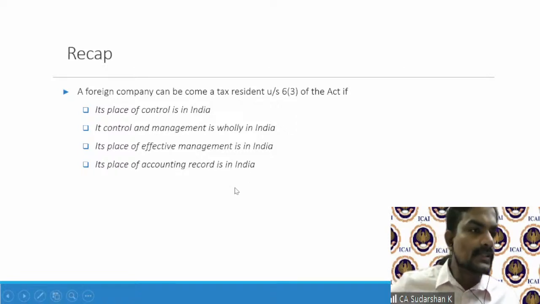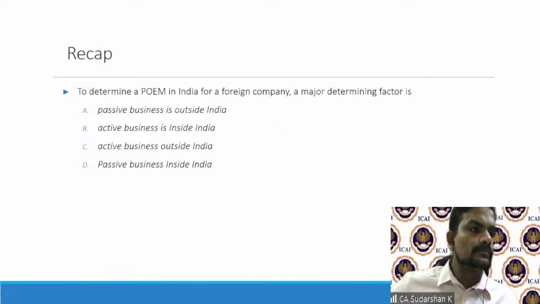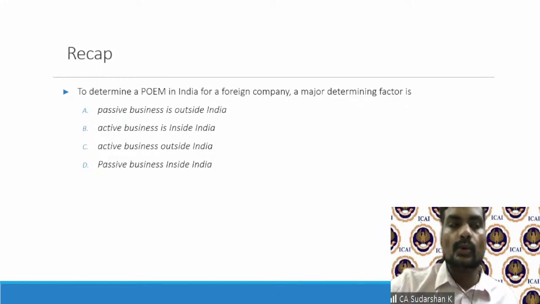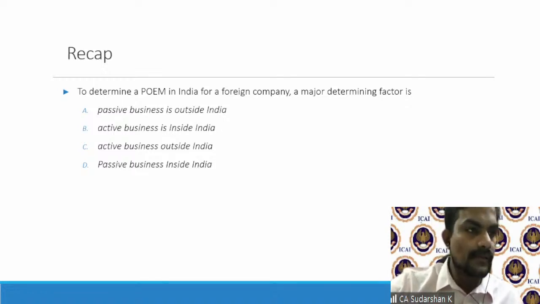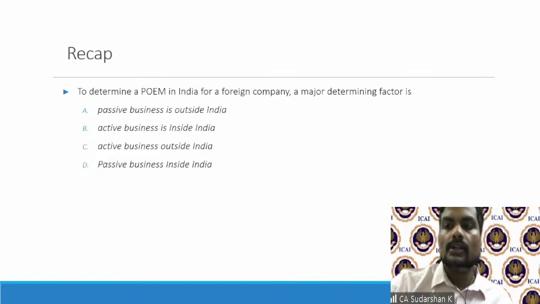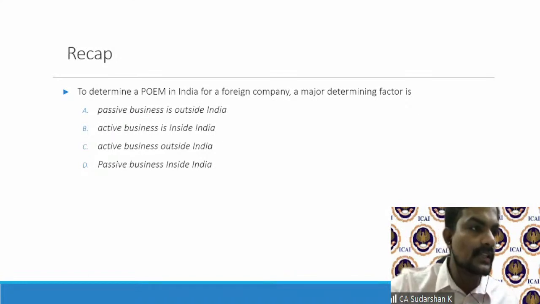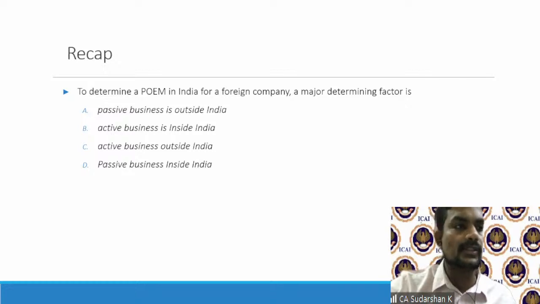So I'll move on to the next one. To determine a place of effective management in India for a foreign company, a major determining factor is, so you have the answer for the first one here. If there is a place of effective management in India for a foreign company, how do you determine that? What are the yardsticks? What are the hallmarks by which one would say that the foreign company is managed from India? So these are the determining factors. Would you look at passive business being outside India? Active business being inside India? Or active business being outside India? Or passive business being inside India?